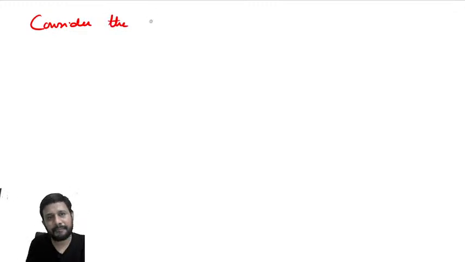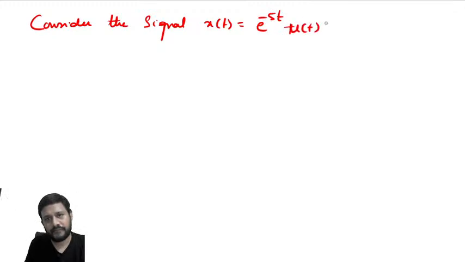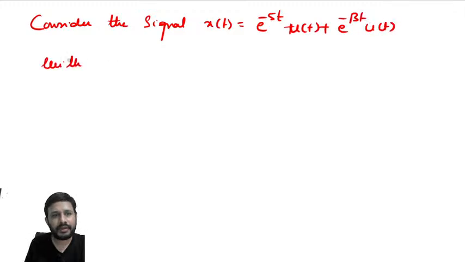Consider the signal x of t equals e power minus 5t u of t plus e power minus beta t u of t, with Laplace transform X of s.